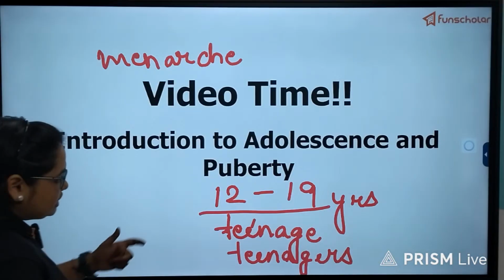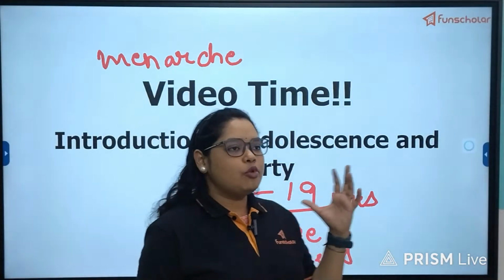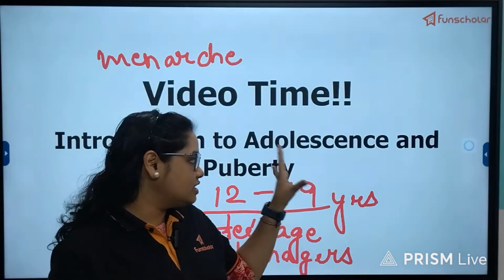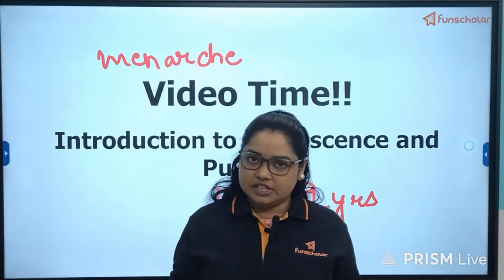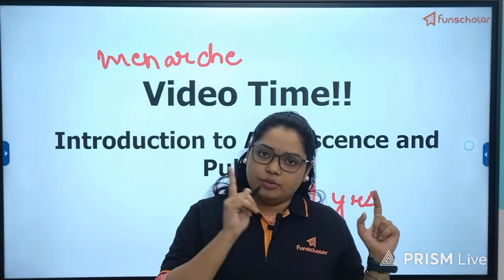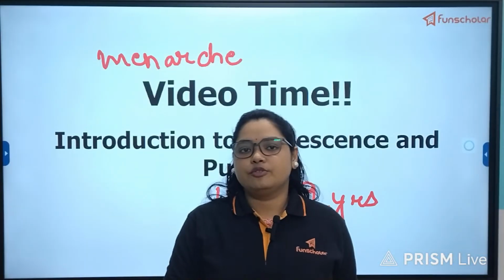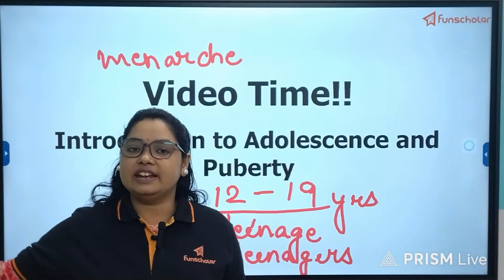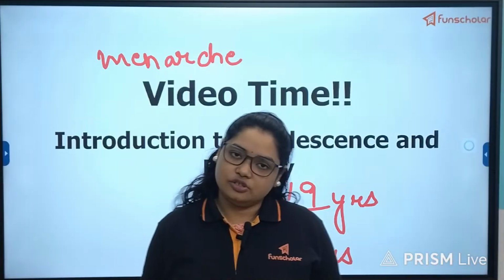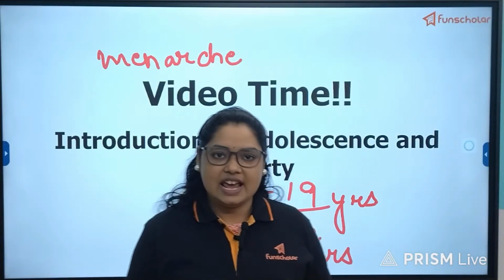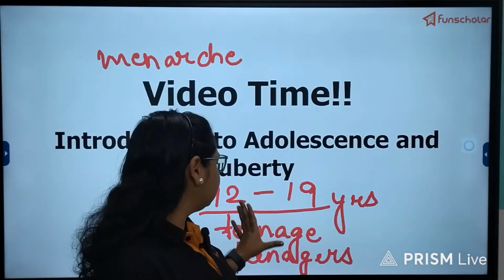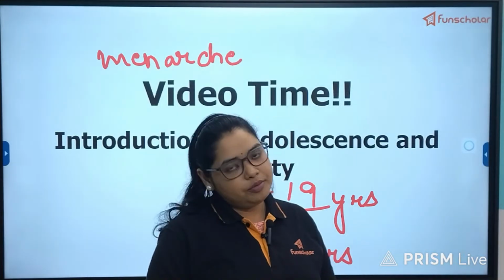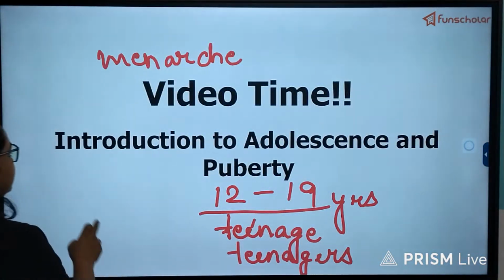So puberty basically means the stage when boys and girls become reproductively active, and adolescence marks the entire age when the person is transitioning from childhood to adulthood, going through this entire period up to 19 years. That is known as adolescence. And when he or she attains puberty, that means he or she is now capable of reproducing children. So let's watch this video.